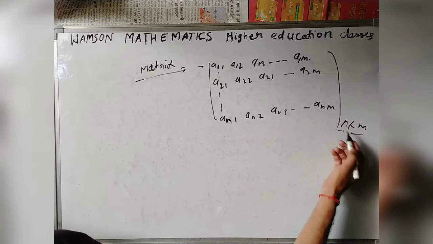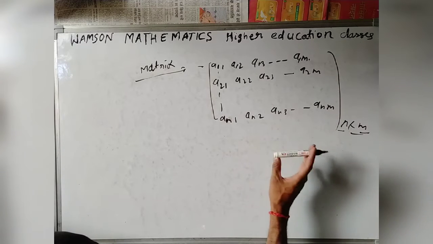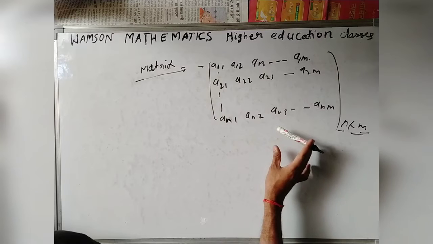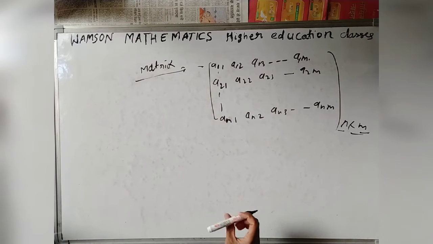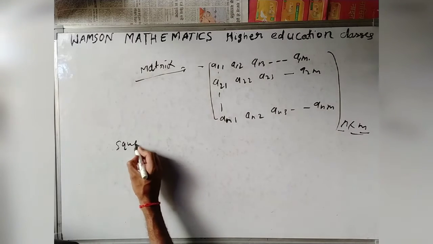Here n is a different number from m, so both are not equal. So this is a rectangular matrix. Understand? Now going to the square matrix.